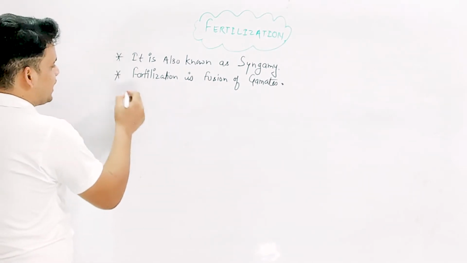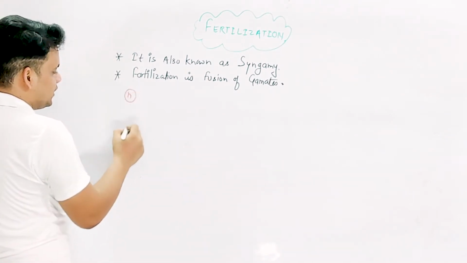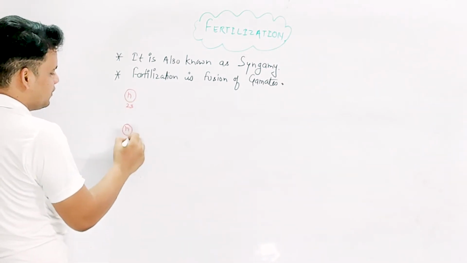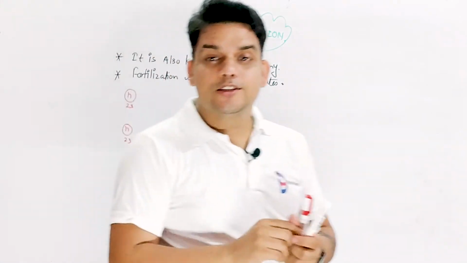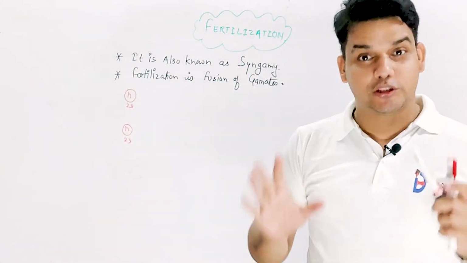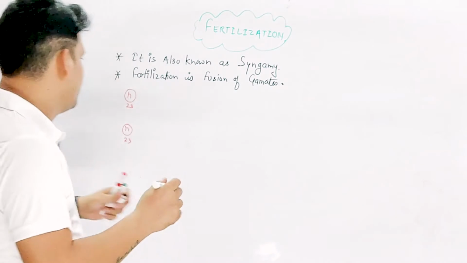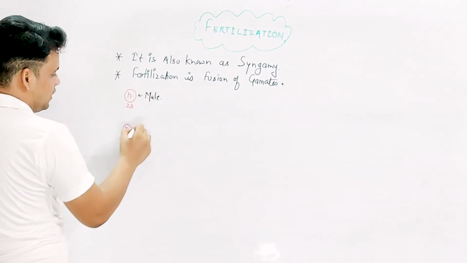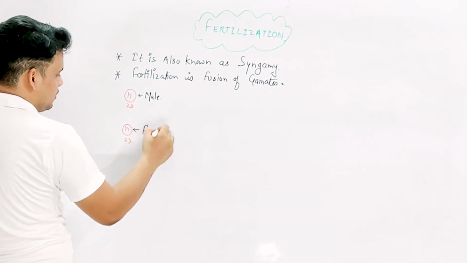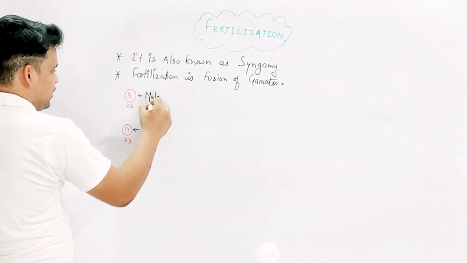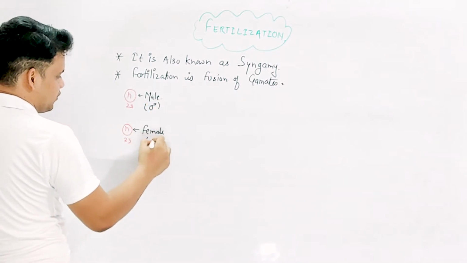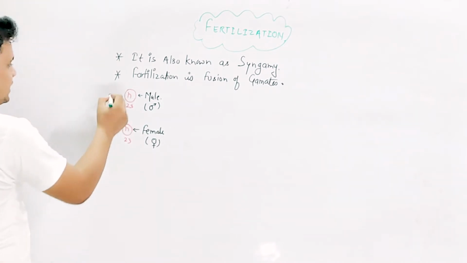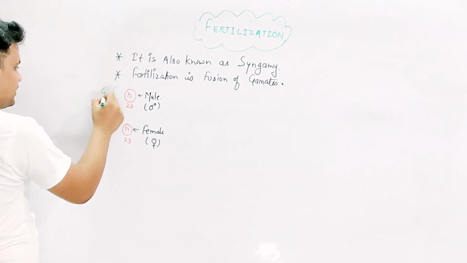If we have one kind of cell, the n cell, and another kind of cell that is also an n cell. If I'm talking about the human being, then this is 23 and 23. These two types of cells are called the gametes, because half the number of chromosomes is there. This one is the male cell, and this one is the female. The formula of male is this one and the female is this one, the symbols. These are the gametes.